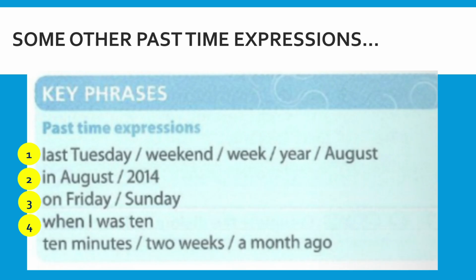Next, when I was 10. This is to show your age at a certain period of time in the past. So when I was 10, like now I'm 30, so when I was 10, which means it was 20 years ago. So this is another sample expression for past time. Last but not least, you can also use 10 minutes, 2 weeks, or a month ago. The key word here is ago. You can say a day ago, a year ago. As long as there's a word ago, then it's good to go as past time expressions.